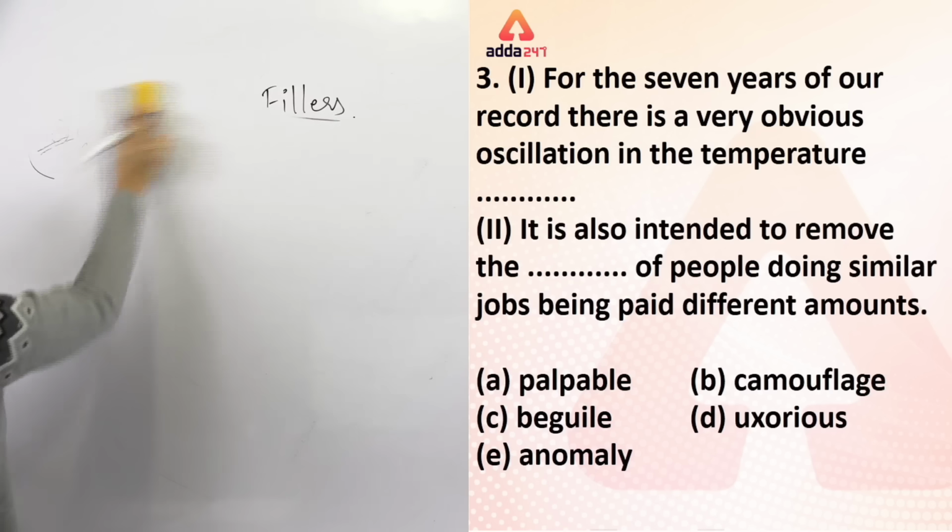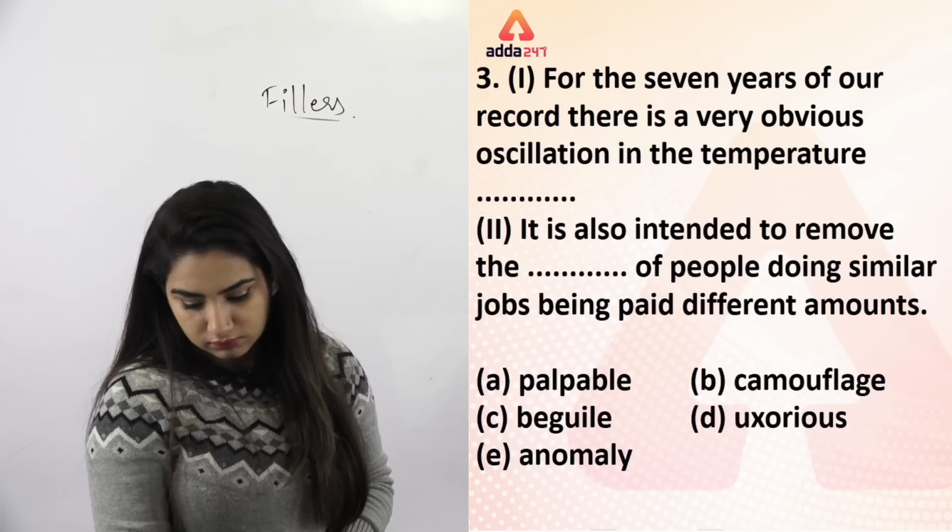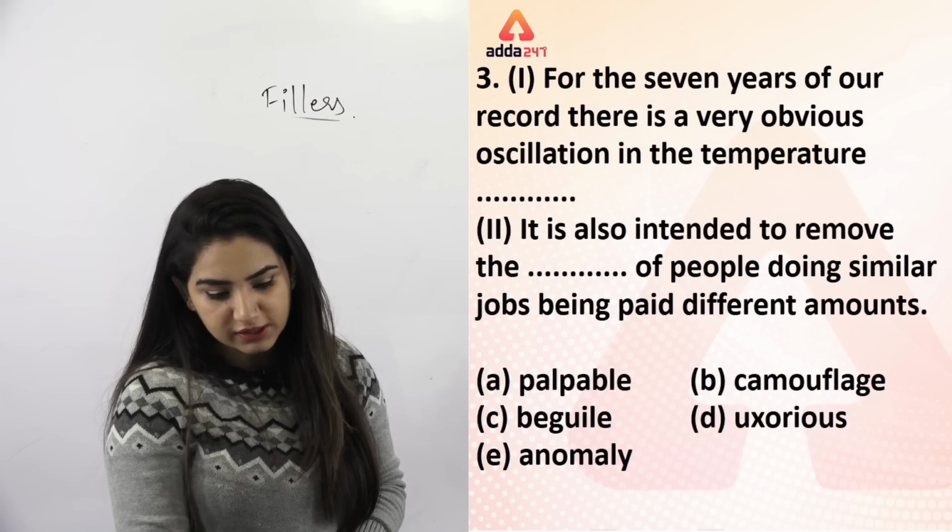So for the 7 years of our record, there is a very obvious oscillation in the temperature. Okay? Are you sure? Anomaly ही लगेगा.